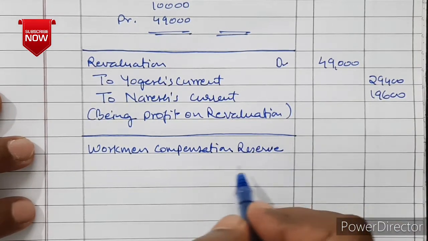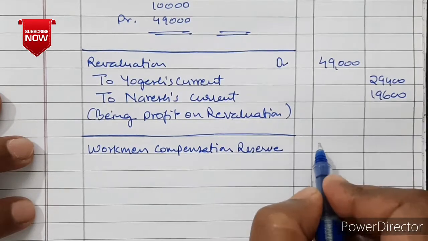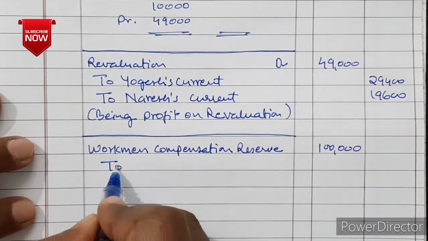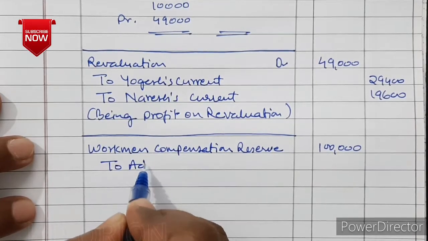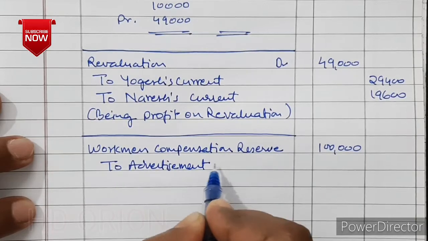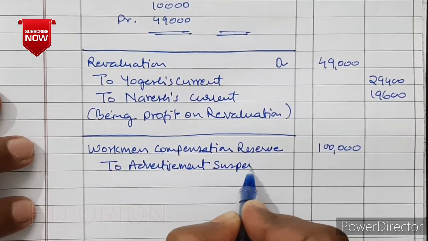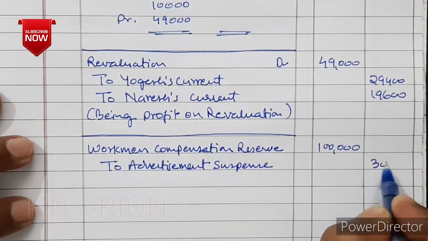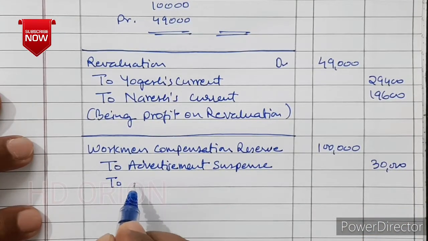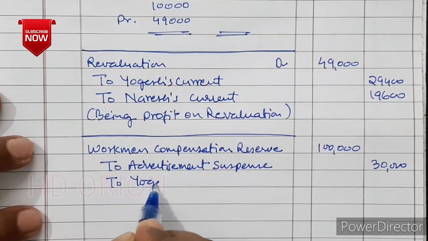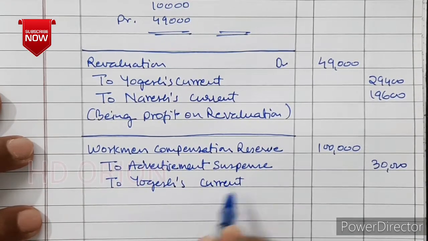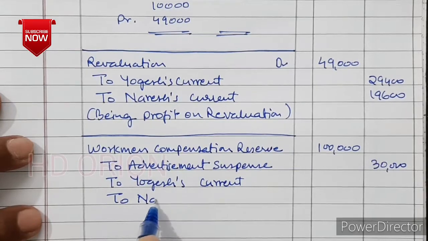So both the entries can be adjusted here. So 1 lakh 2... advertisement suspense 30,000, and the balance will be paid to Yogesh current account and to Naresh current account.